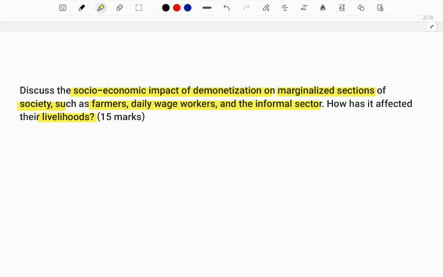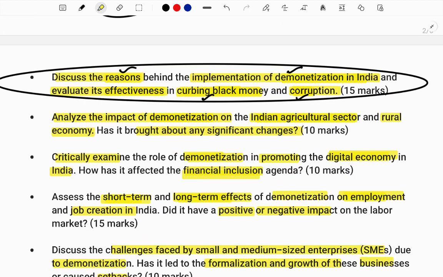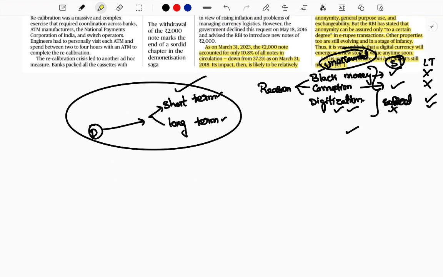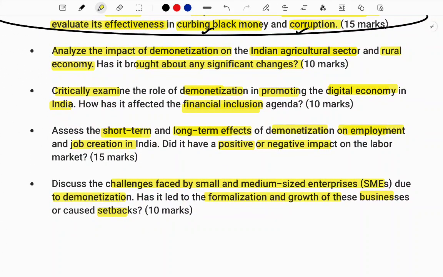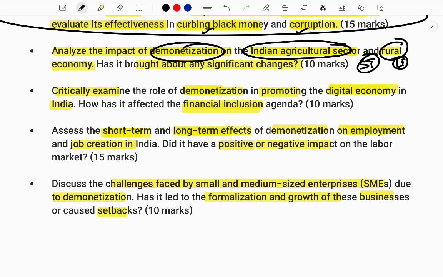So everybody, now you have one common perspective of answering, that is long term and short term. Now you need to understand any question can be answered with this perspective. See here, now analyze the demonetization in agriculture. What you need to speak about is how it impacts the agriculture sector and rural economy. You need to speak about the short term effects on agriculture, what are all the problems and implications, and the rural economy, how it is impacted in short term and long term. I have just given you a hint, short term and long term. With that you can answer this question.